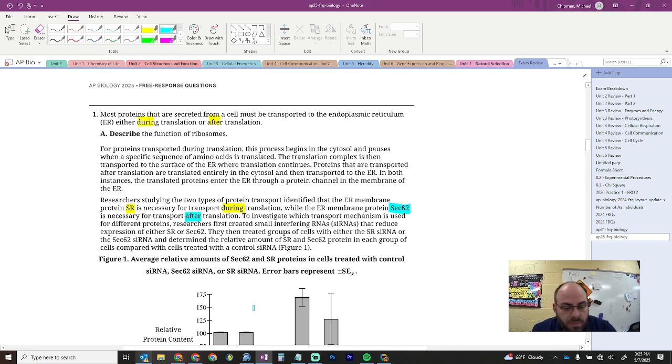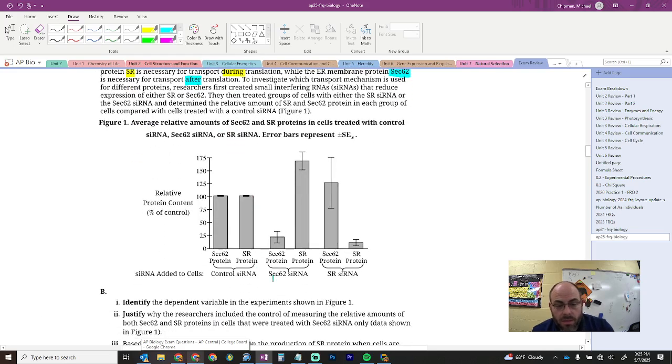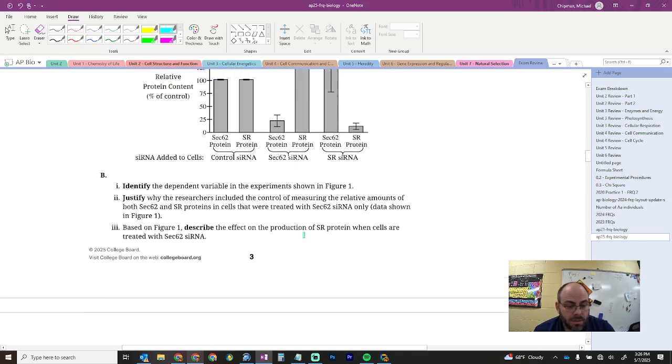To investigate which transport protein is used in different proteins, researchers first created small interfering RNAs that reduce the expression of either SR or SEC62, then treated the cells with either SR siRNA or SEC62 siRNA, and determined the relative amount of SR and SEC62 protein in a group of cells compared with cells treated with control. All right, then here we go. Here's our graph. Relative protein percent of the control.